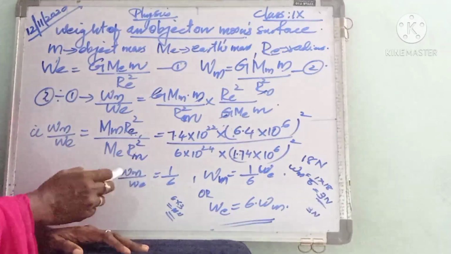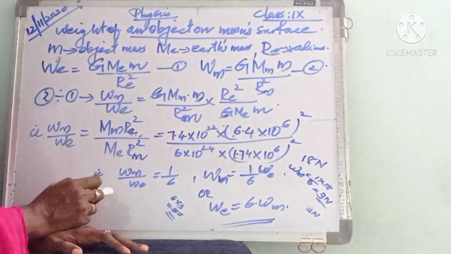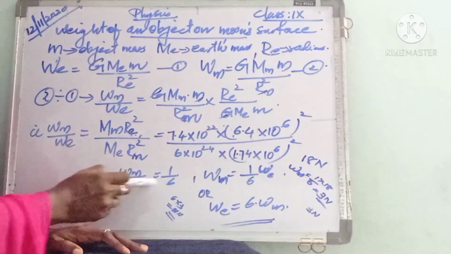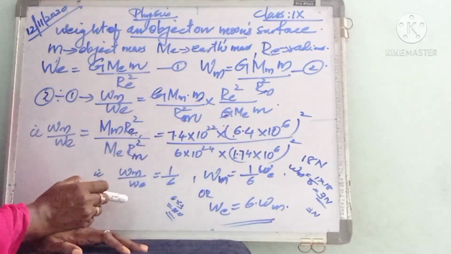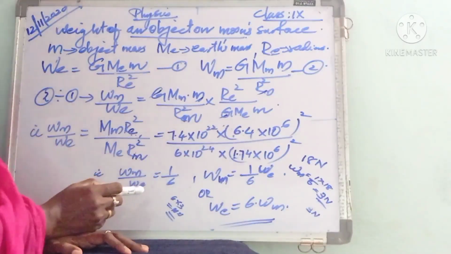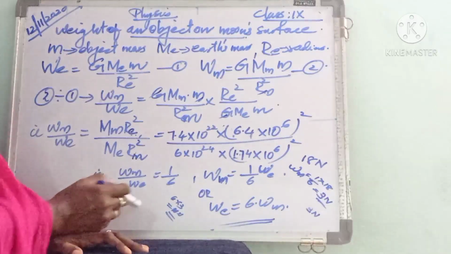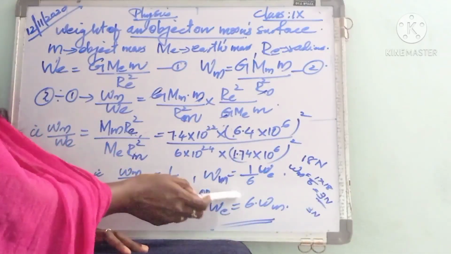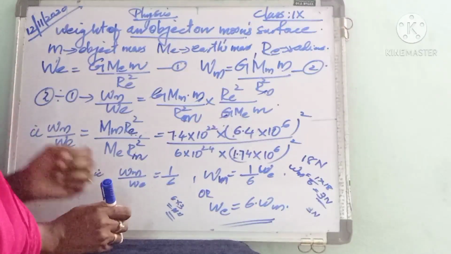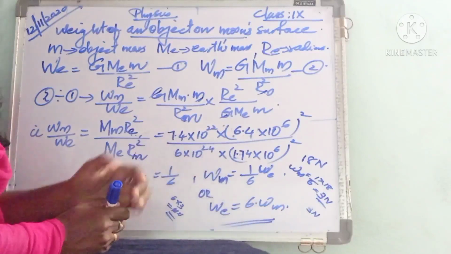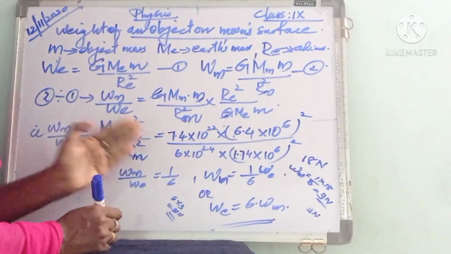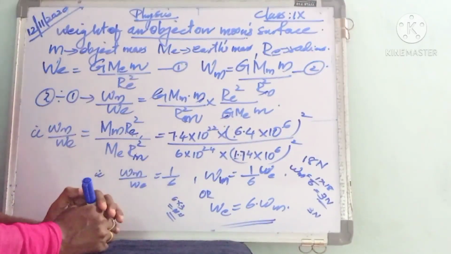That is, the weight of an object on moon divided by the weight of that object on earth is equal to 1 by 6. Also we can write Wm is equal to 1 by 6 of We. That is, the weight of the object on moon is 1 by 6 times the weight of the object on earth. Also we can write We is equal to 6 into Wm. That is, the weight of an object on earth is equal to 6 times the weight of that object on moon. Okay, that is about the relationship between the weight of an object on earth and on the moon surface.